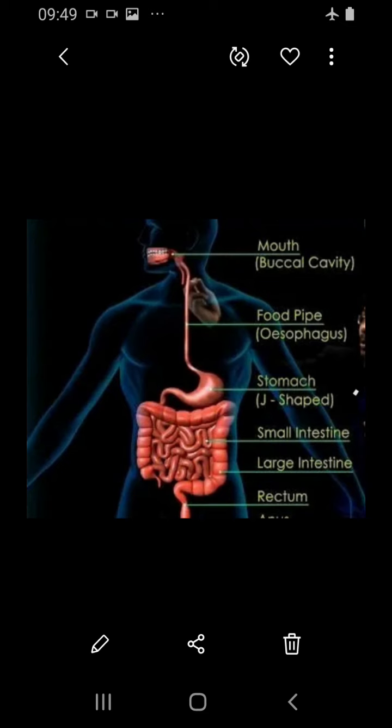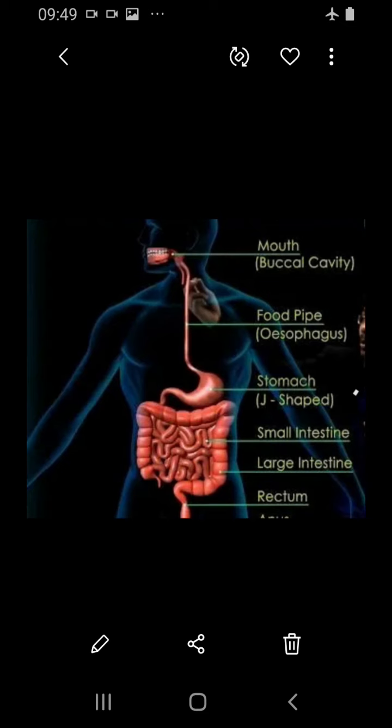After reaching the stomach, the hydrochloric acid present in the gastric juice kills them, and later the gastric juice and the churning of food in the stomach convert the bolus into a semi-digested food called chyme. The chyme moves into the small intestine.